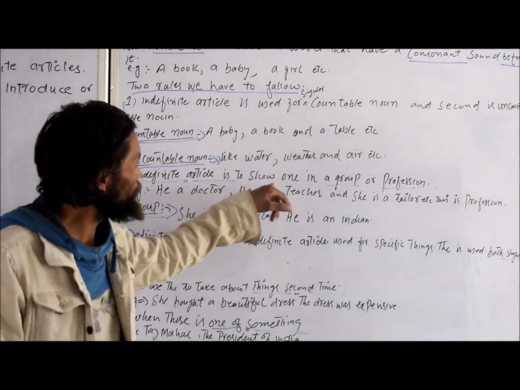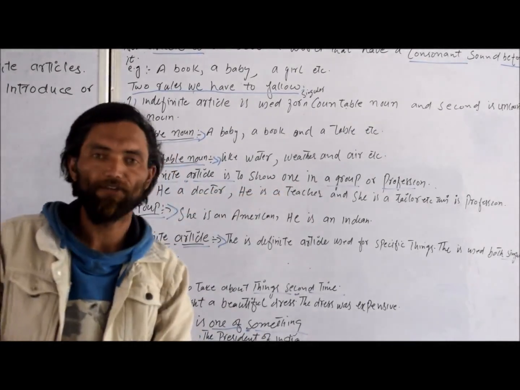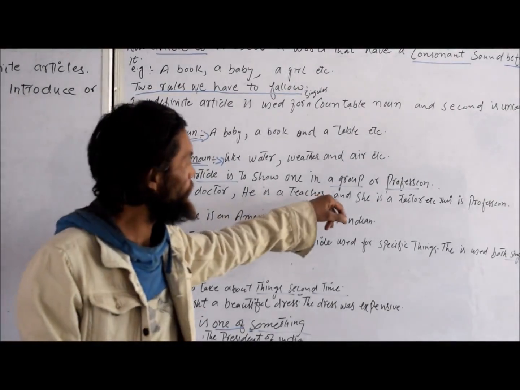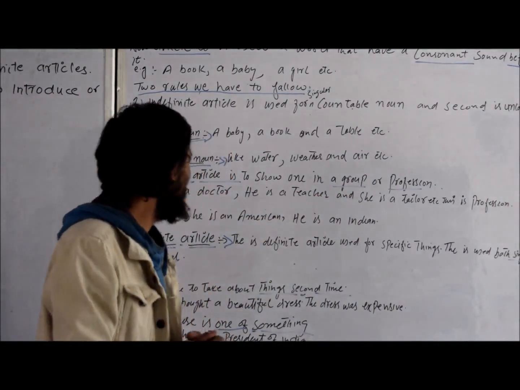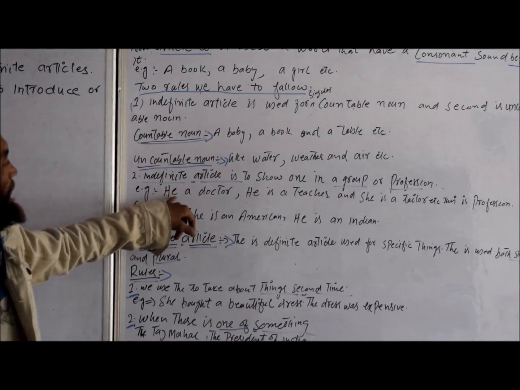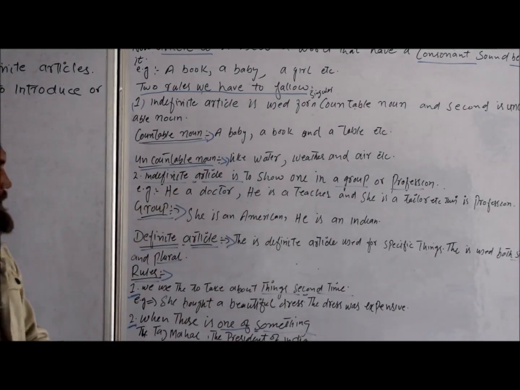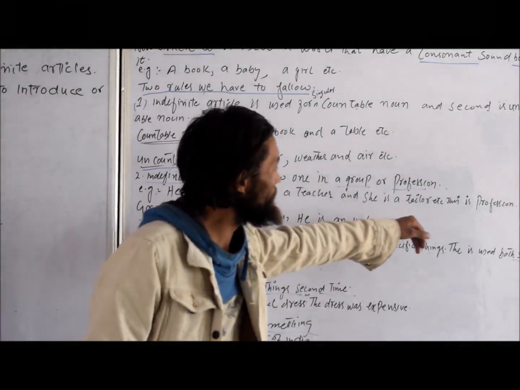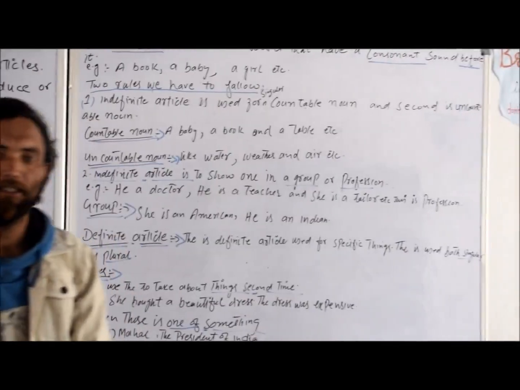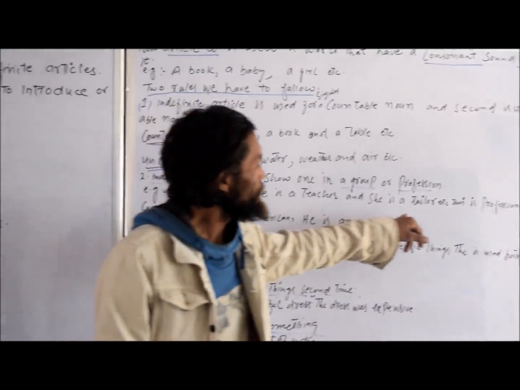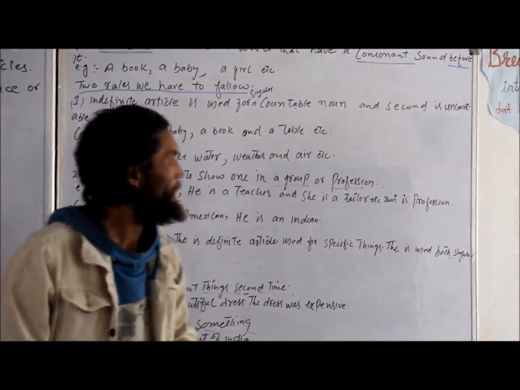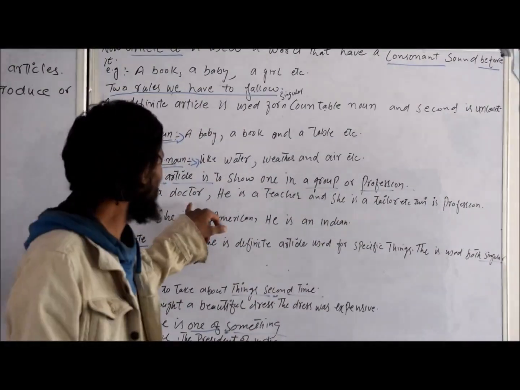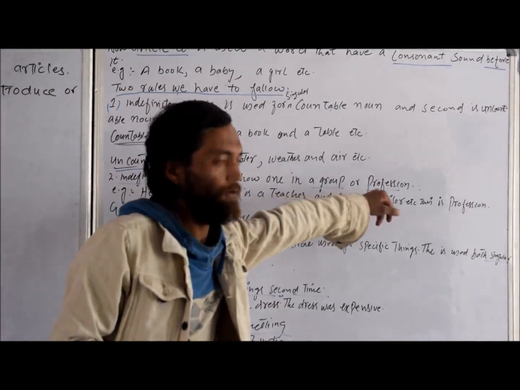Indefinite article is used to show one in a group or profession. Indefinite article जो है ना वो दिखाता है एक ग्रुप और एक प्रोफेशन को. For example, यहाँ पे दिया गया he is a doctor, doctor is a profession. He is a teacher, teacher is also a profession, and she is a tailor, tailor is also a profession. So this is the example of indefinite article which shows profession.